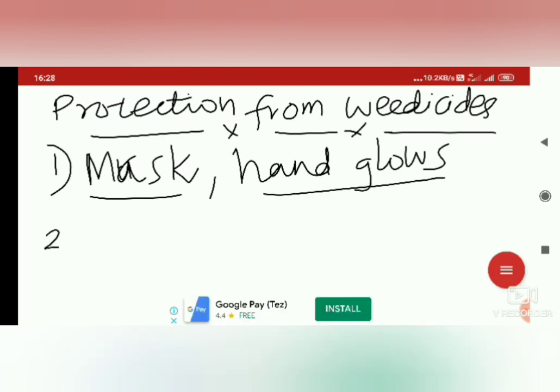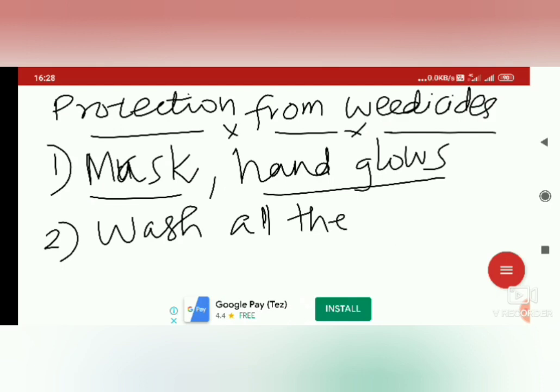Number 2, after spraying he should wash all the vessels or the equipments used thoroughly with soap.